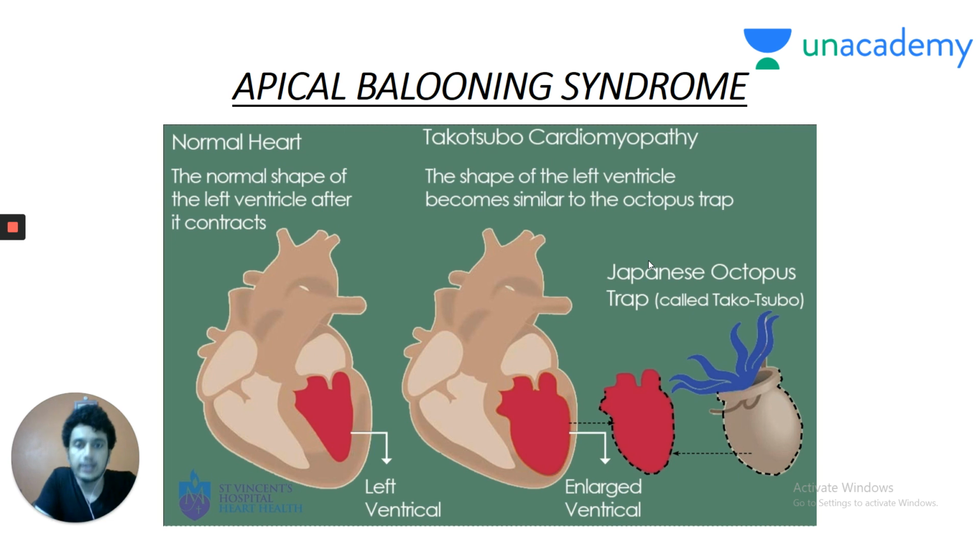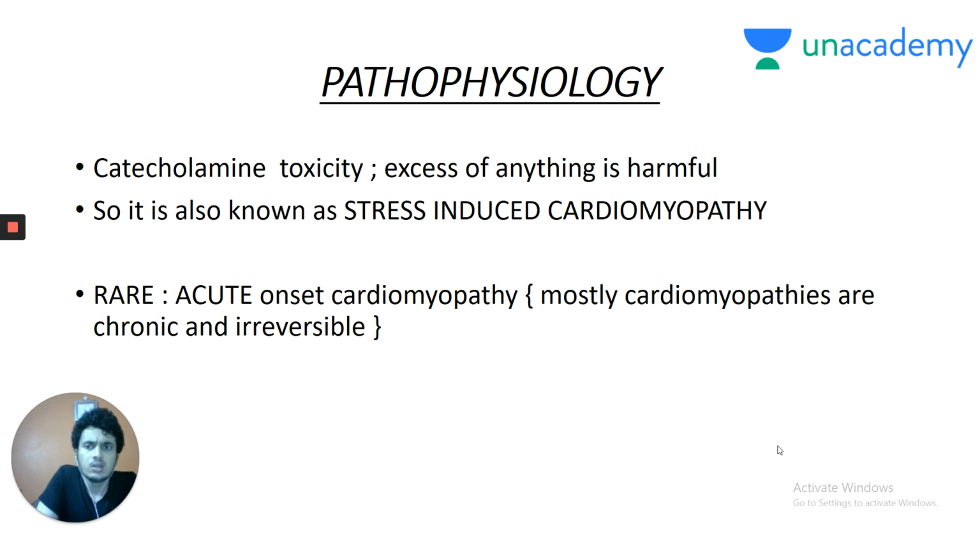So what is it? It is also known as apical ballooning syndrome or broken heart syndrome. This is the normal left ventricle, my dear friends, whereas in Takotsubo cardiomyopathy, the shape of the left ventricle becomes similar to that of an octopus trap. This is the Japanese octopus trap, known as Takotsubo, which has a narrow neck and a broad base. So it is known as Takotsubo cardiomyopathy because the apex of the left ventricle balloons and resembles the Takotsubo.